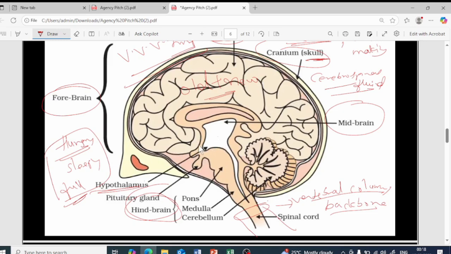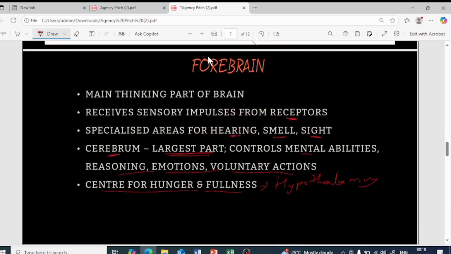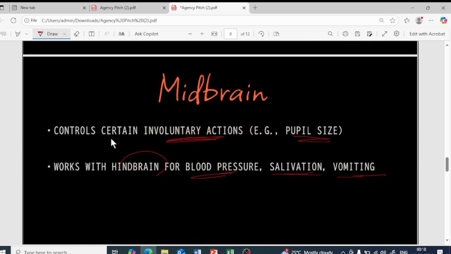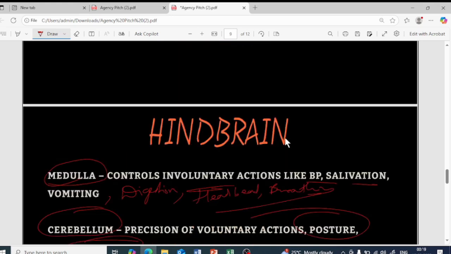Then there are the midbrain and hindbrain regions. We have learned all of this, isn't it? The midbrain controls certain involuntary actions, for example the pupils of the eyes, and works with the hindbrain. Blood pressure, salivation and vomiting are again involuntary actions.